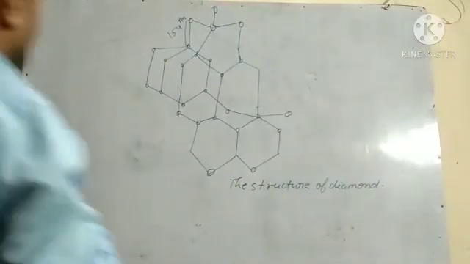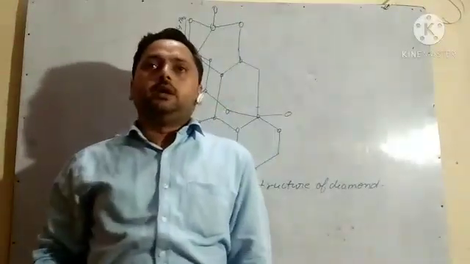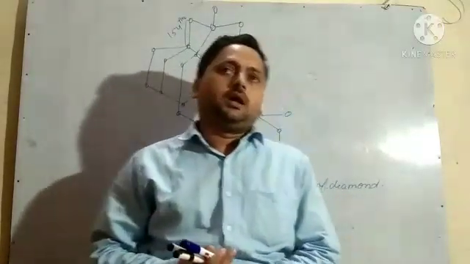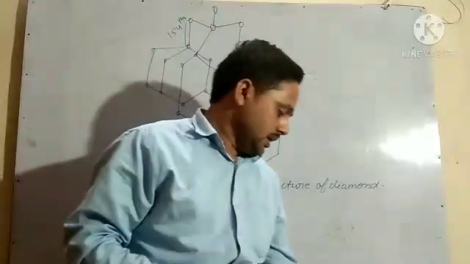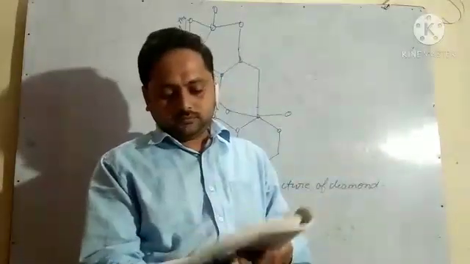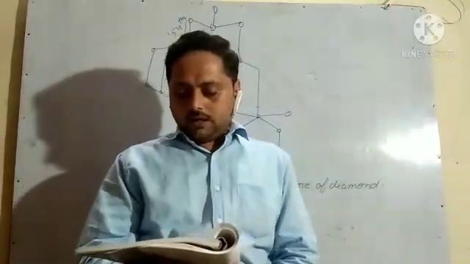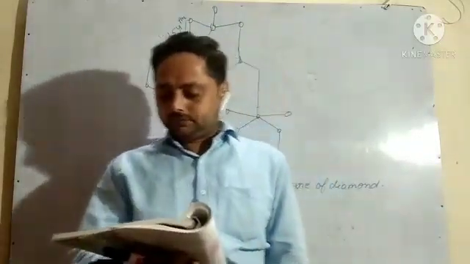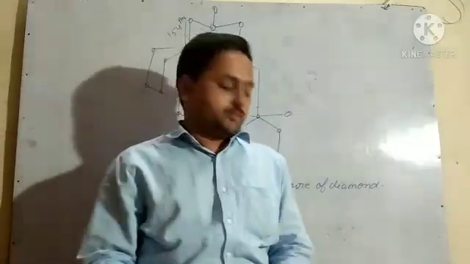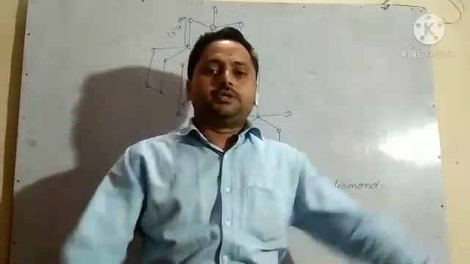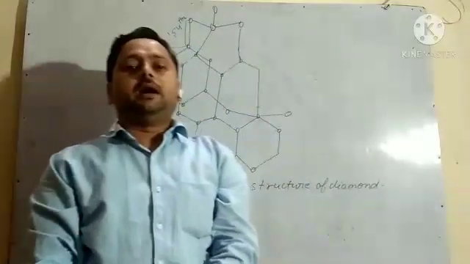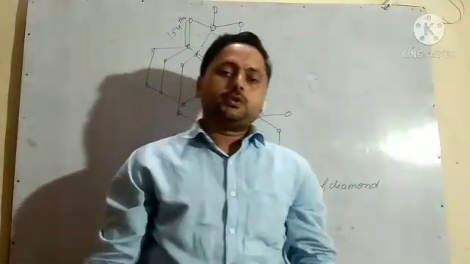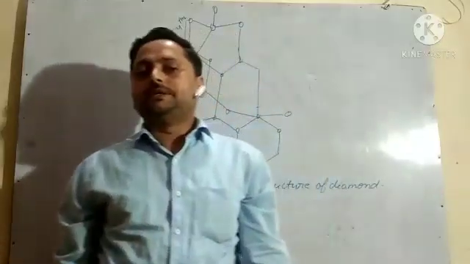Third is fullerene. It was discovered in 1985, and for that, W.H. Kroto, R.E. Smalley and R.F. Curl got the Nobel Prize. So fullerene was discovered in 1985, and those who discovered it got the Nobel Prize. Let us discuss each structure one by one.